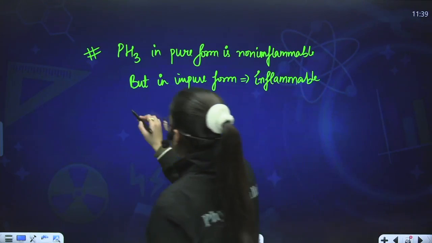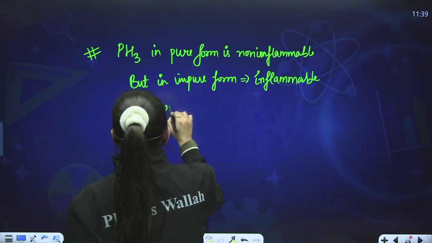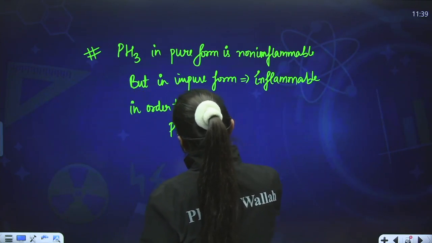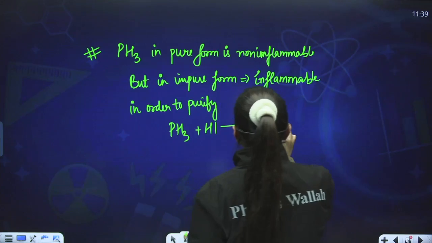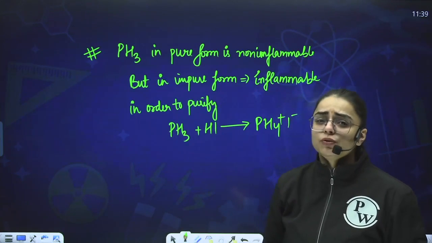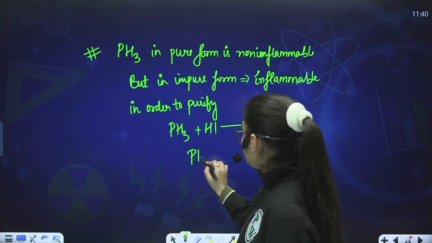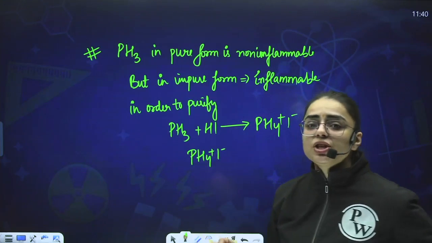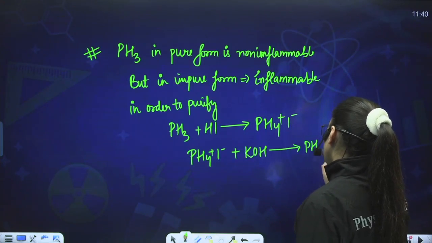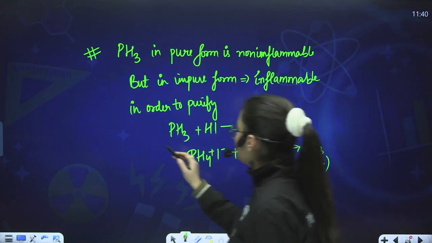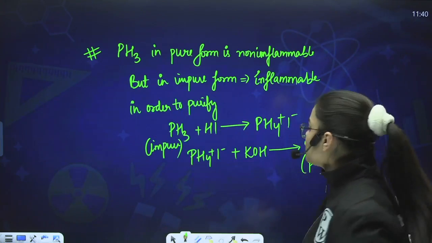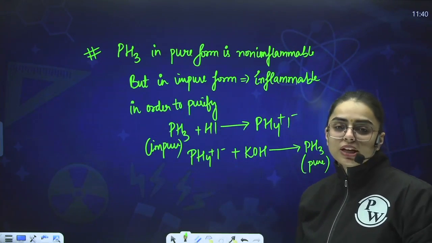In order to purify, what will happen? We will react phosphine with HI. What we shall obtain over here? We shall obtain PH4I. This is what we will obtain over here. And after that, students, when PH4+ I- is obtained, we shall further react it with KOH. And on reaction, we will obtain the pure form of phosphine. This was the impure form, which has some impurities. On reaction with HI, it formed PH4+ I-, which on further reaction with KOH gives us the purest form of phosphine.